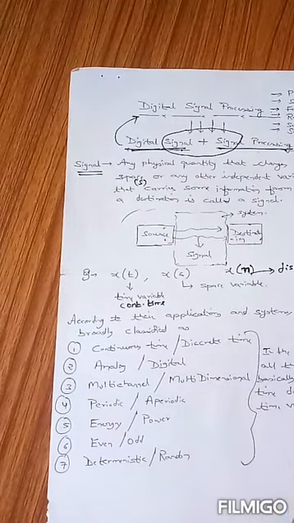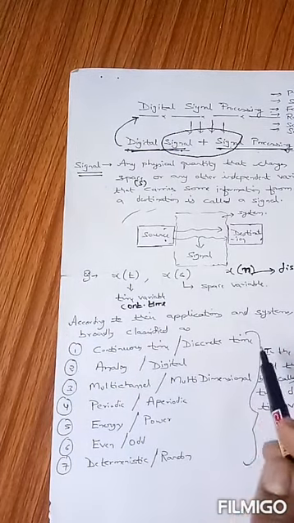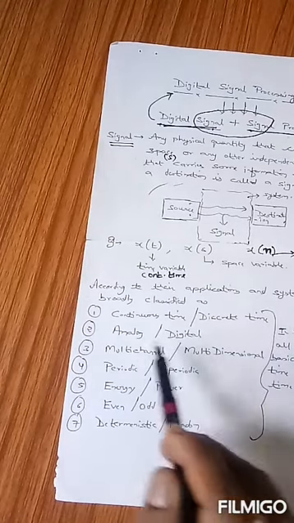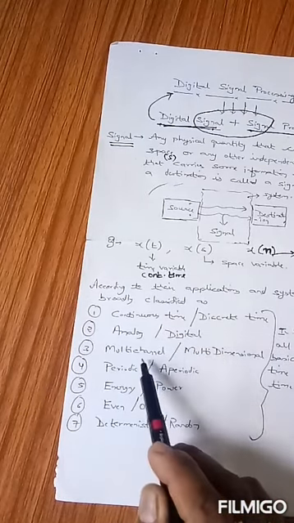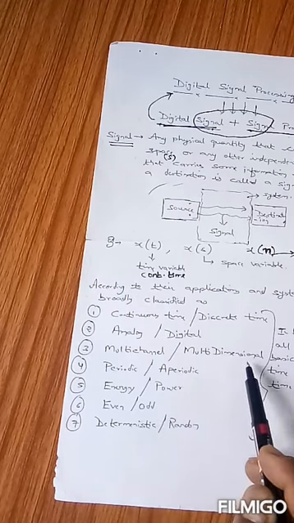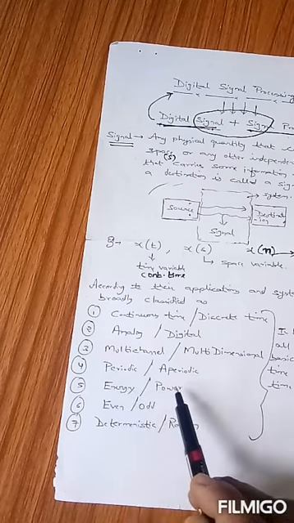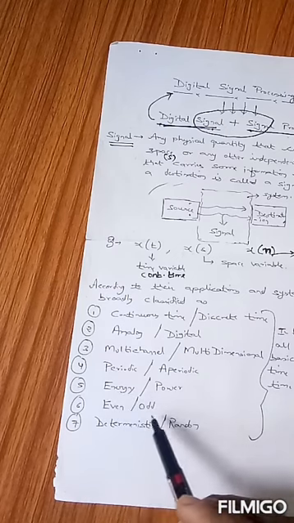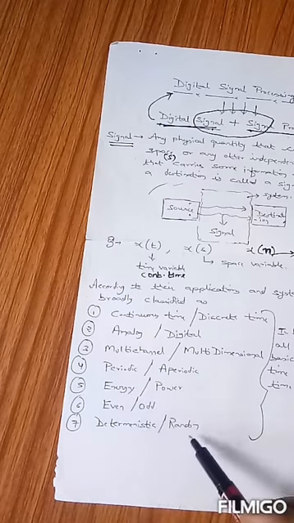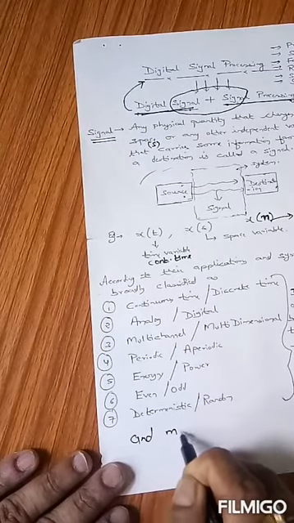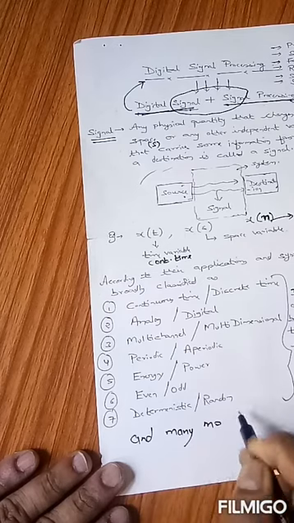Now according to the applications and according to the type of systems, signals are broadly classified as continuous time or discrete time signals, analog or digital signals, multi-channel and multi-dimensional signals, periodic and non-periodic signals, energy or power signals, even or odd signals, deterministic and random signals, and there are many more classifications dependent on the applications.